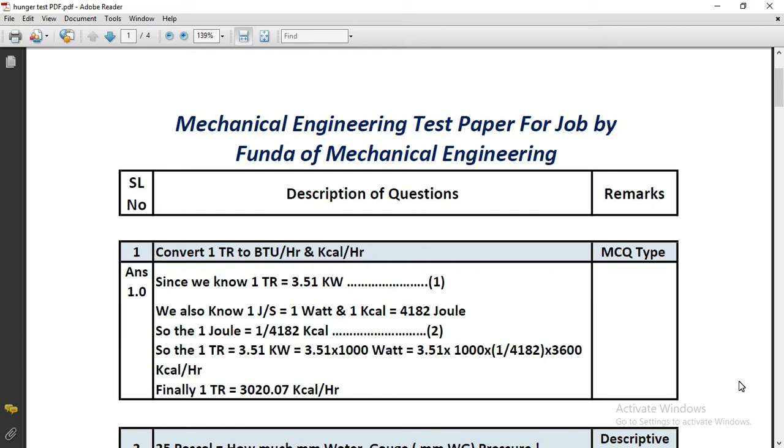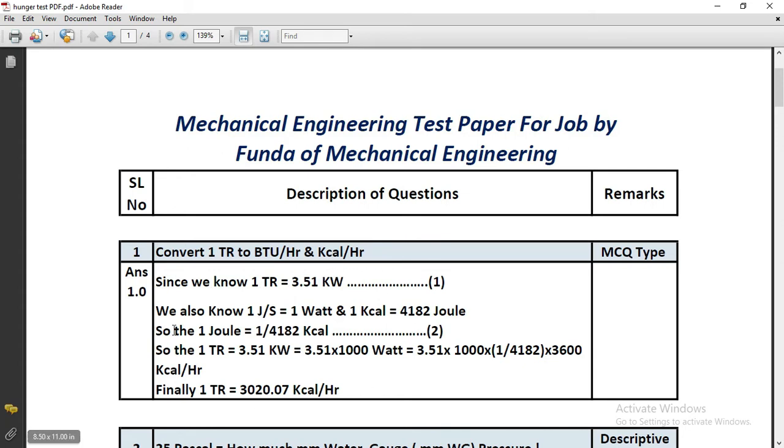The first question is: convert 1 TR to BTU per hour and kilocalorie per hour. Basically you have to convert 1 TR, where TR means ton of refrigeration, into BTU per hour and kilocalorie per hour. This can be asked as an MCQ, a multiple choice question. You have to remember that 1 TR is equal to 3.51 kilowatt.